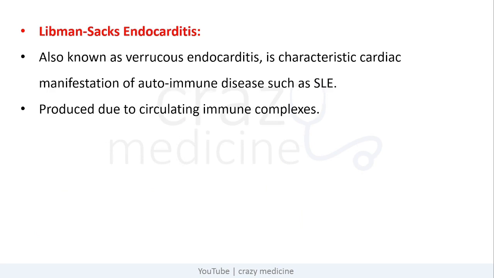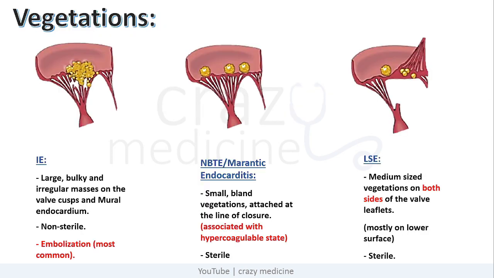Next is Libman-Sacks endocarditis, also known as verrucous endocarditis. It is a characteristic manifestation of autoimmune disease such as SLE. It is produced due to circulating immune complexes. So these are the patterns of vegetations in different kinds of endocarditis.